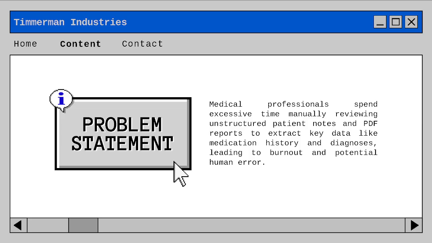Alright, we go to the problem statement. My problem statement for this project is that medical professionals spend excessive time manually reviewing unstructured patient notes and PDF reports to extract key data like medication history and diagnosis, leading to burnout and potential human error.